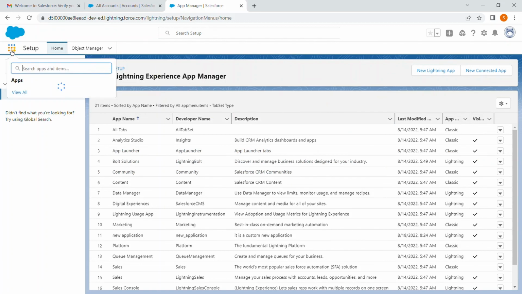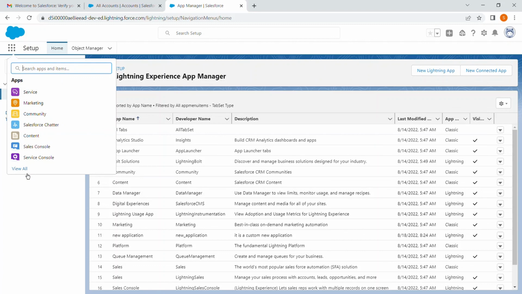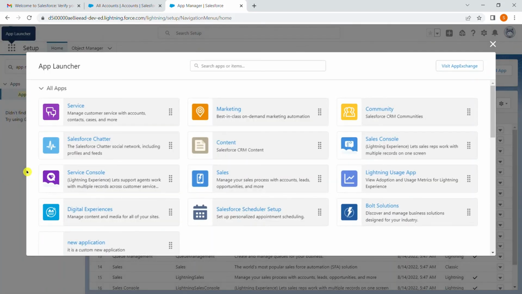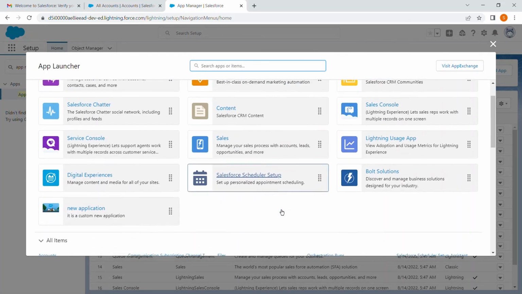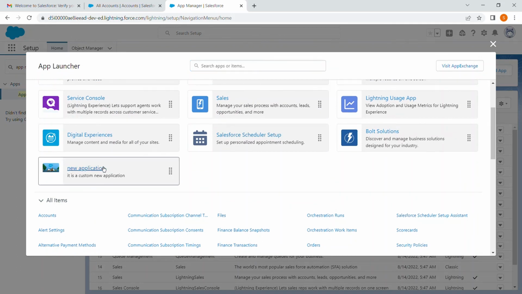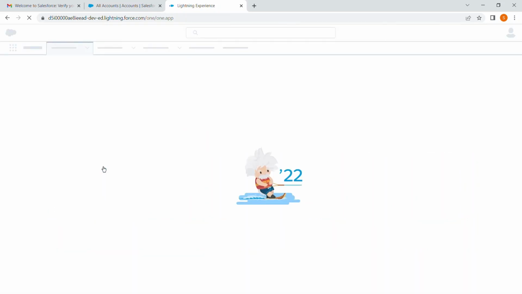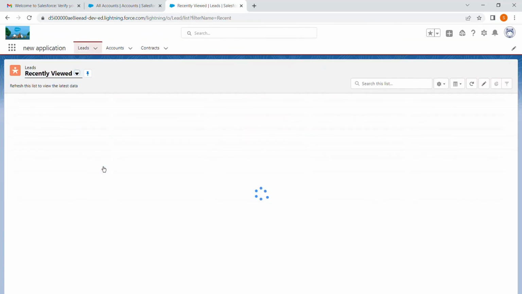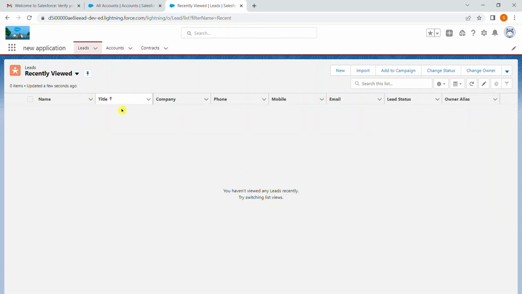And now we are going to see our application here in the applications, View All. Here our application is new application. I'm opening it, and in the tab bar we can see the objects that we selected while creating the application, that are Lead, Account and Contact, and this is the application. And in the next video we are going